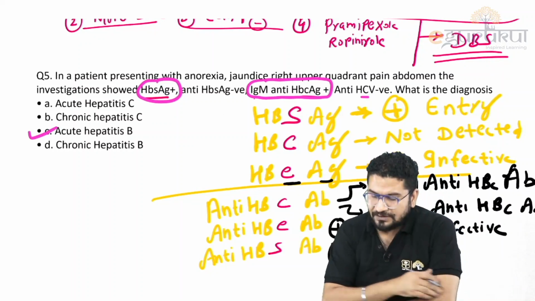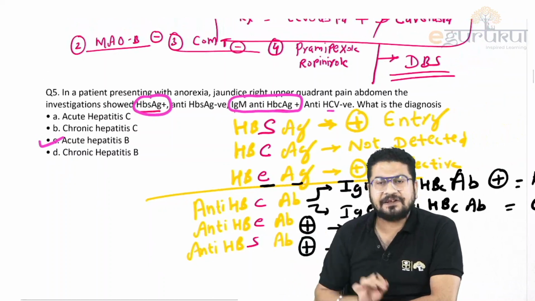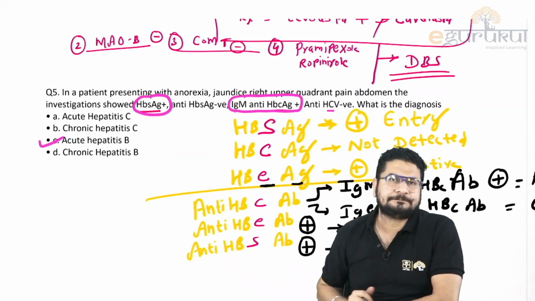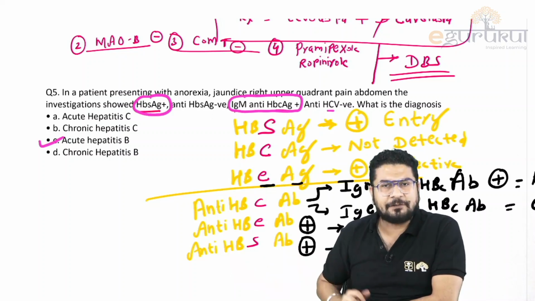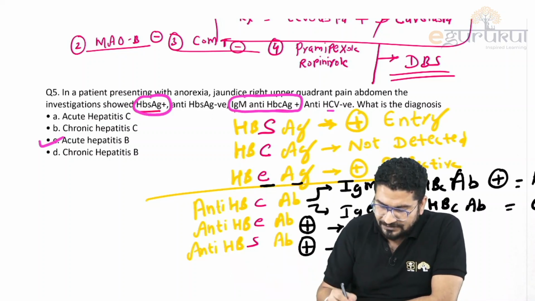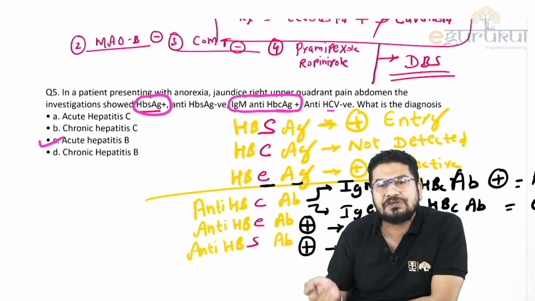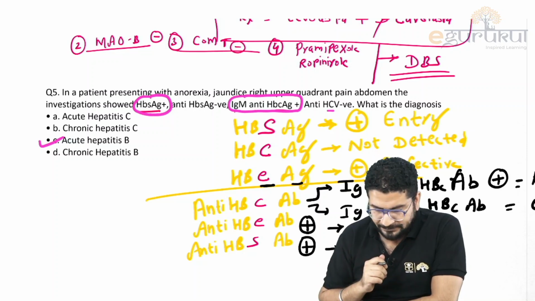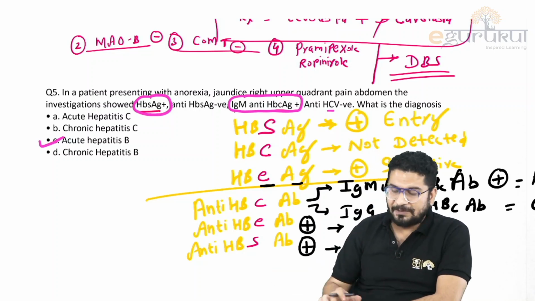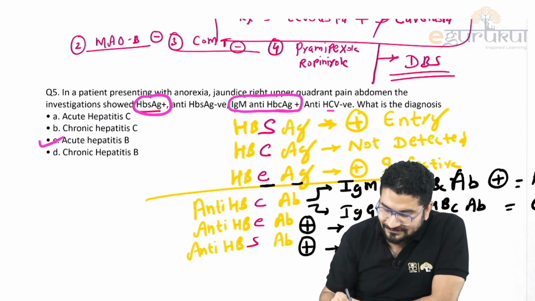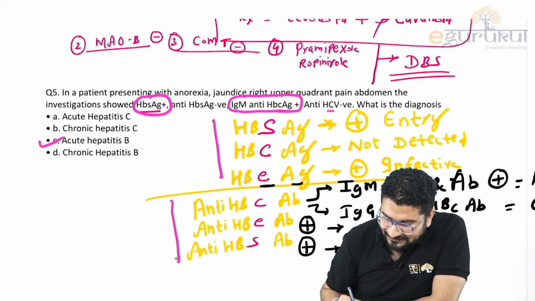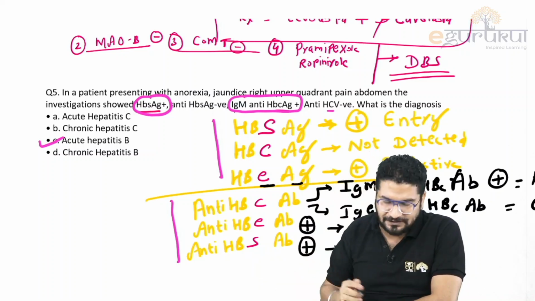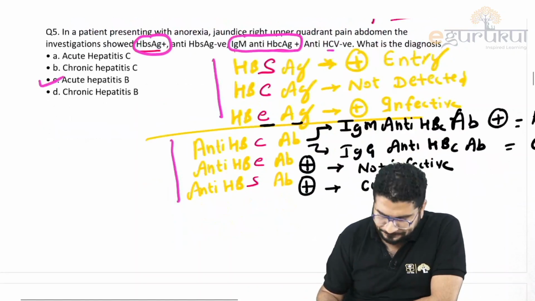Okay, in the same question, if I add HBe antigen positive, then diagnosis will become acute infective hepatitis B. Right? Acute infective hepatitis B. Okay, in the same question, if I give you, instead of IgM, I write here IgG, then it will become chronic hepatitis B. Simple. So this is one of the easy questions. Remember this, SCE, first three is SCE, then we have CES. It's not like SCE and SCE, it is SCE, CES. So this is how to remember a question on this easy topic.